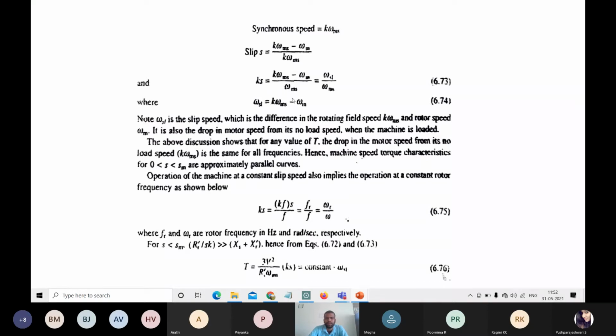Okay, so rotor field speed and rotor speed. Two kinds of speeds are there: rotor speed and rotor field speed. The field at which the rotor is rotating at a constant speed. So the slip speed will be given by